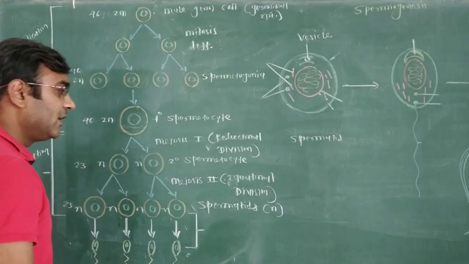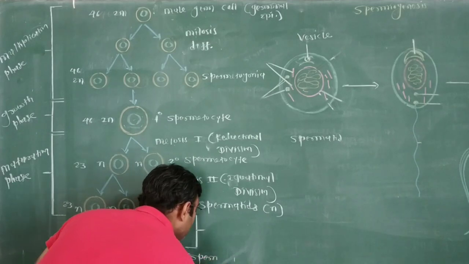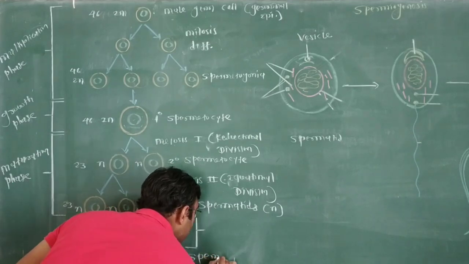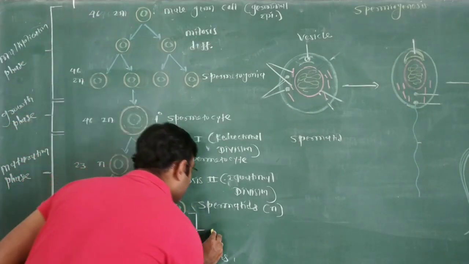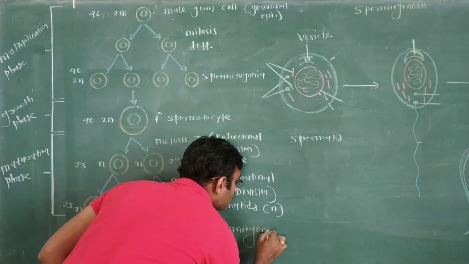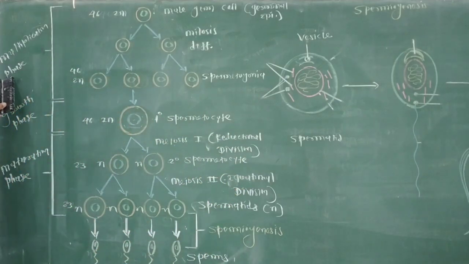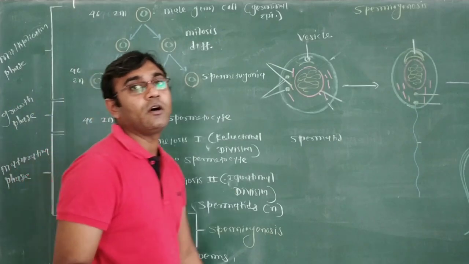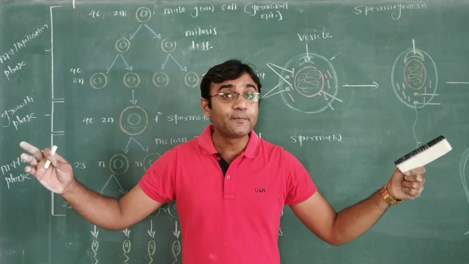These spermatids develop and differentiate into mature sperm cells. This procedure is called spermiogenesis. So now we have completed the multiplication phase, growth phase, and maturation phase of the first phase of spermatogenesis, the formation of spermatids.